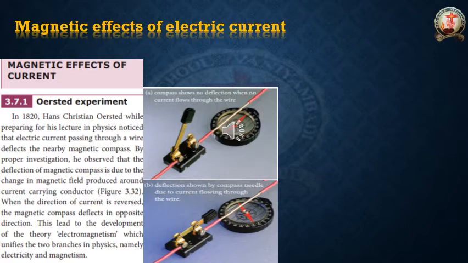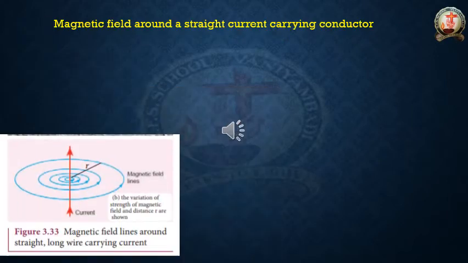Many years back, electricity and magnetism were separate branches. After this experiment was identified, he proposed the electromagnetism theory. Okay, so this is the explanation about the magnetic effects of electric current.